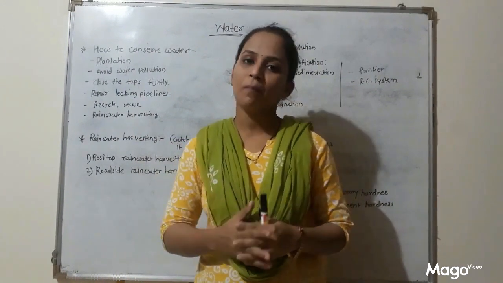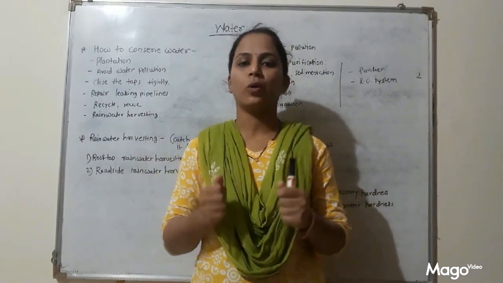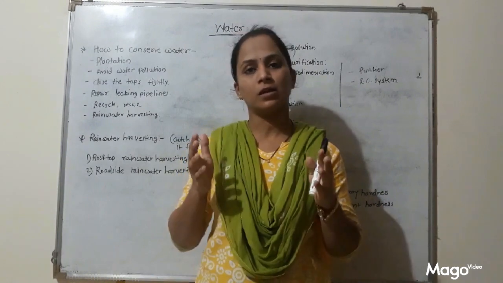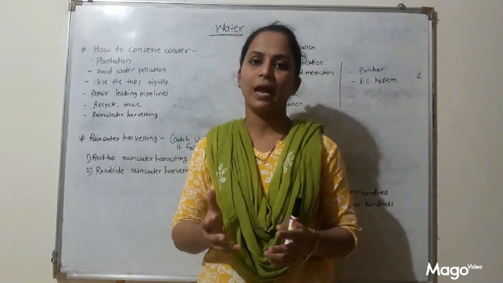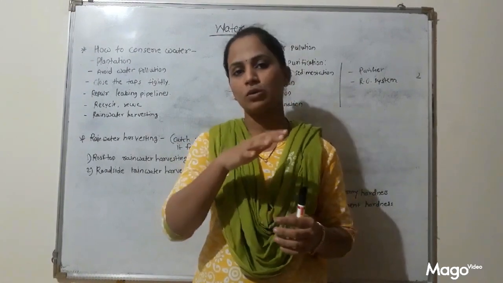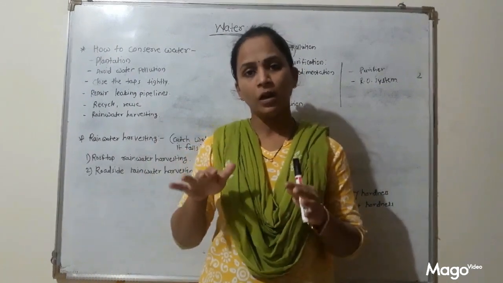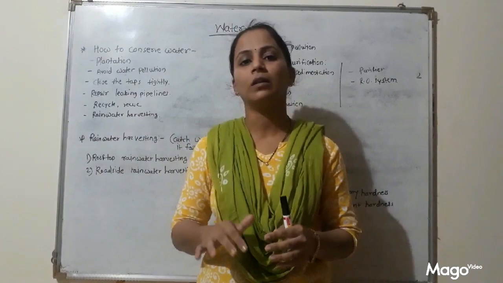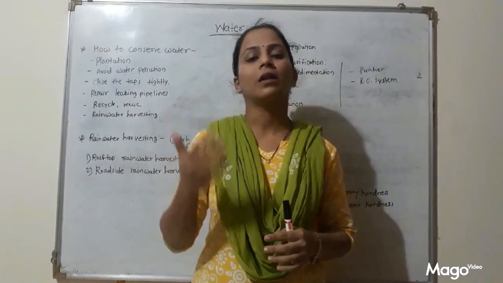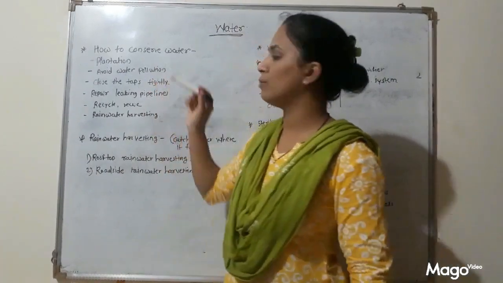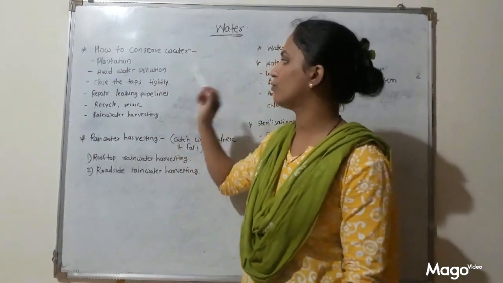Also, roots of plants hold the soil tightly. That's why if there is a soil layer on the ground, then what will happen? All the water which flows over that ground will seep into the earth, and it will increase the groundwater level. So plantation is the most important point for conservation of water.